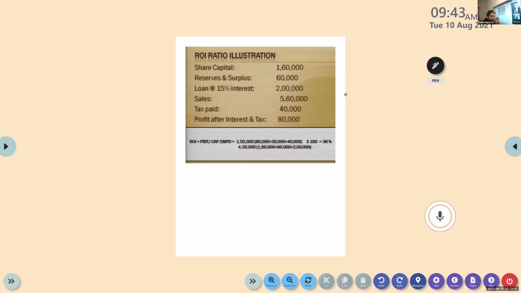As we know, these ratios are all man-made. We have created them for our own convenience. Am I right? So definitely there could be some limitations also. What could be the limitations?